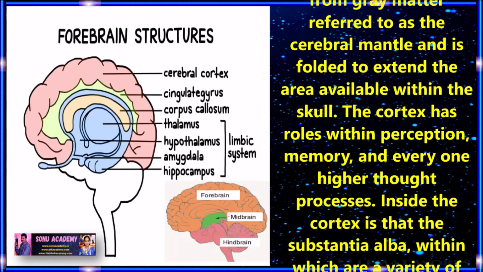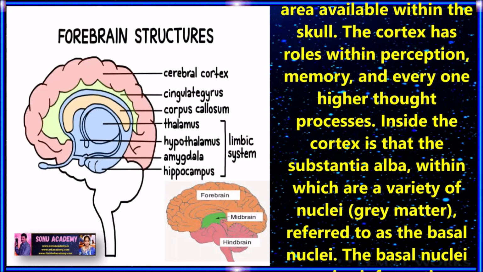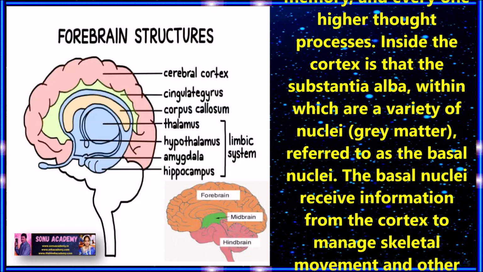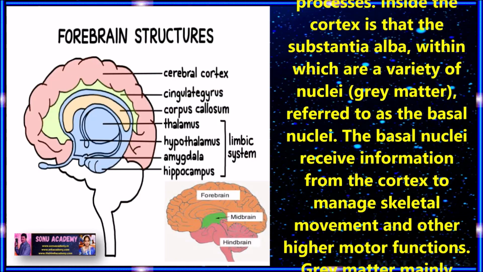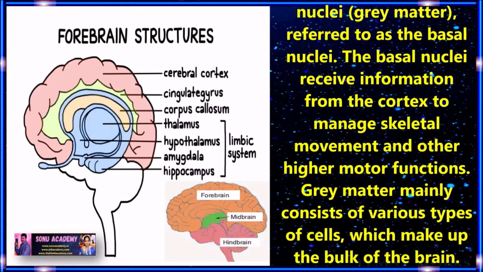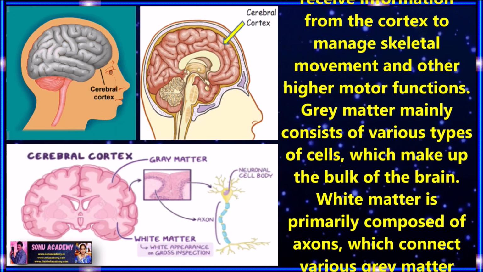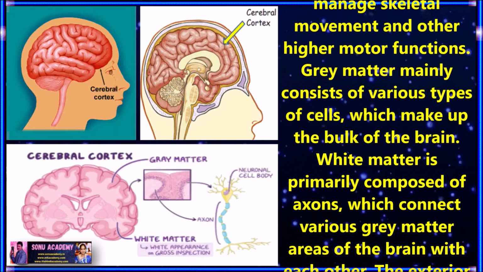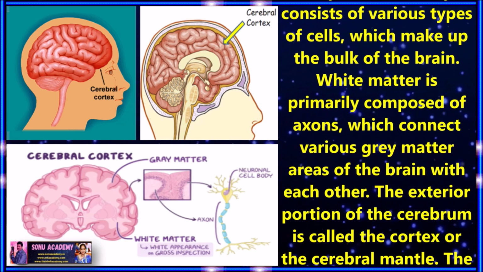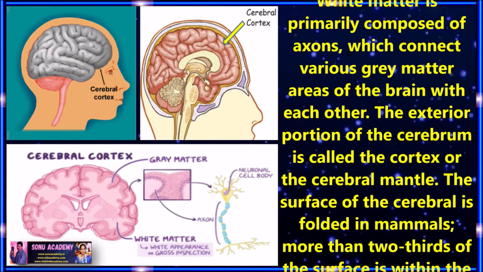The cortex has roles in perception, memory, and every higher thought process. Inside the cortex is the substantia alba, within which are a variety of nuclei referred to as basal nuclei. The basal nuclei receive information from the cortex to manage skeletal movement and other higher motor functions. The gray matter mainly consists of various types of cells which make up the bulk of the brain. White matter is primarily composed of axons which connect various gray matter areas of the brain with each other.